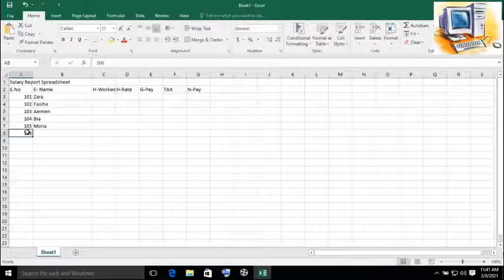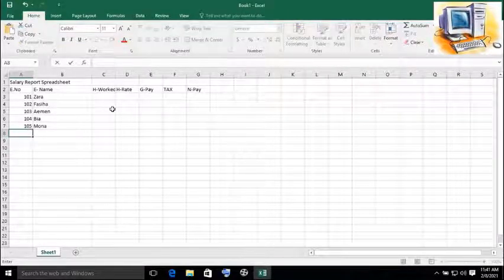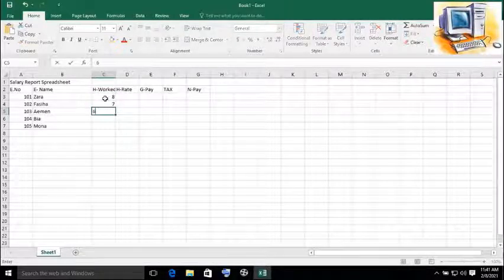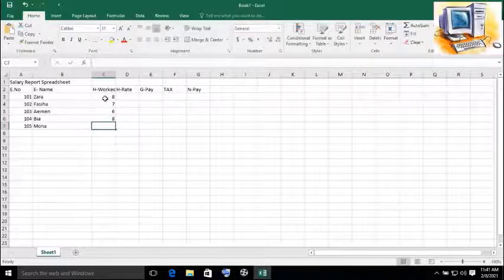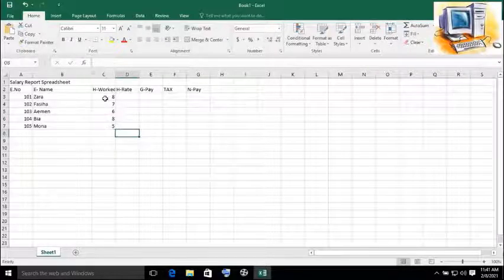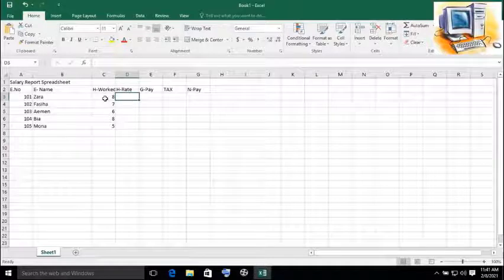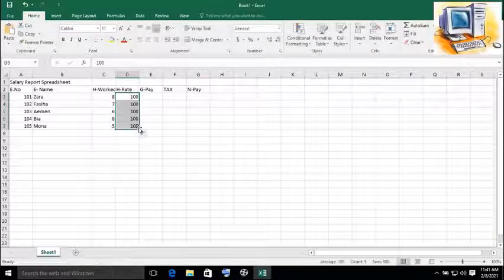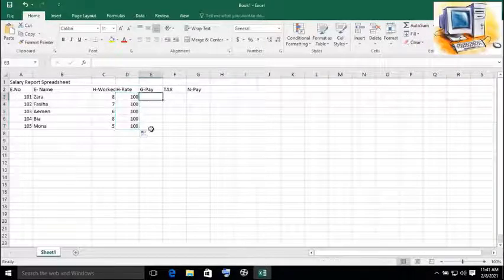We'll remove these numbers. Okay, hours worked, that is 8, 7, 6, 8 and 25. Per hour rate is 100. Okay, the rate is same for all. We will drag it or copy it in the other cells.